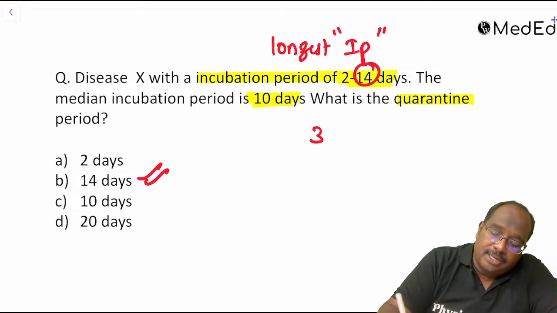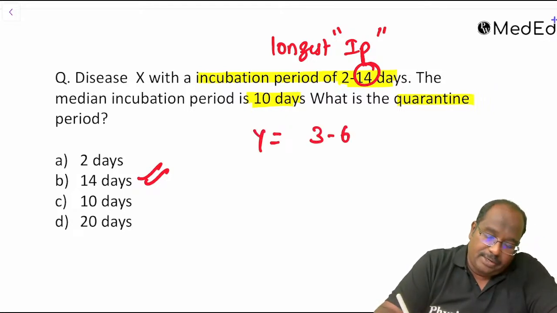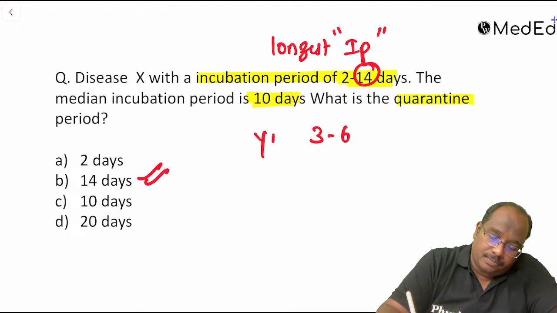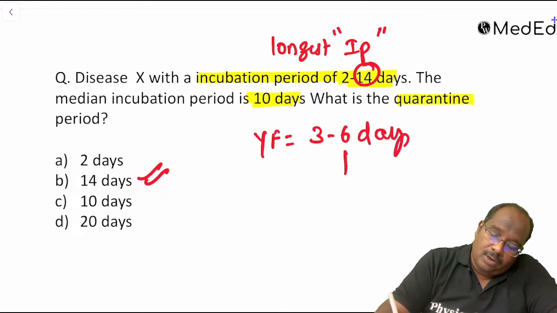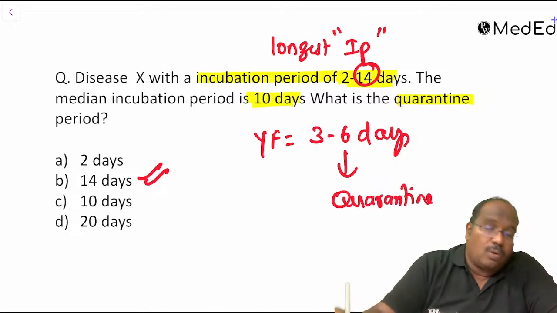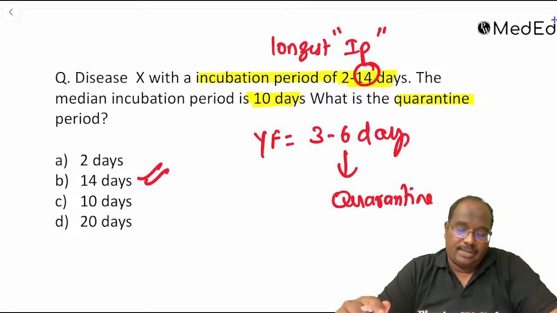So yellow fever, it is 3 to 6 days, guys. How long will be the quarantine? Quarantine period is 6 days, guys. Yellow fever 3 to 6 days. Quarantine period is 6 days. Okay.